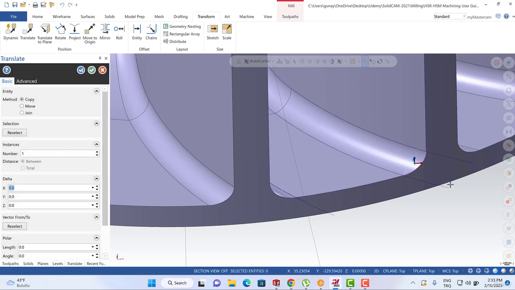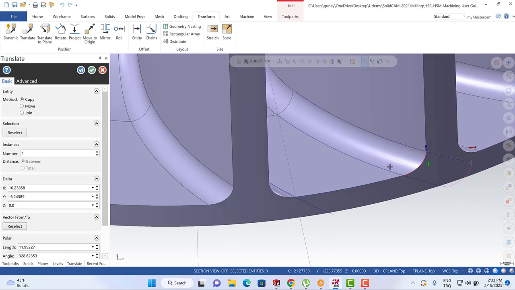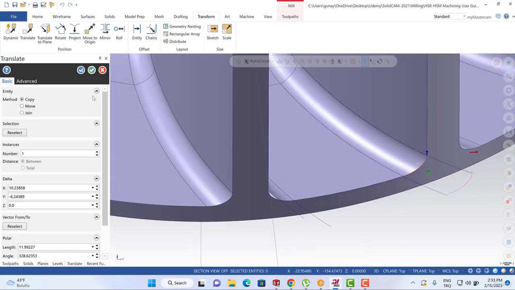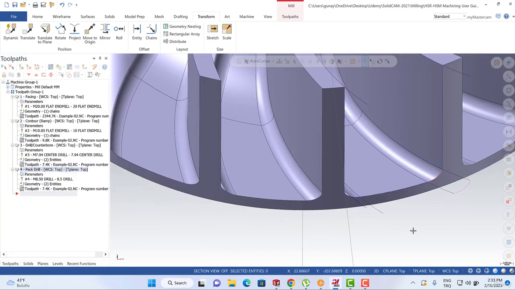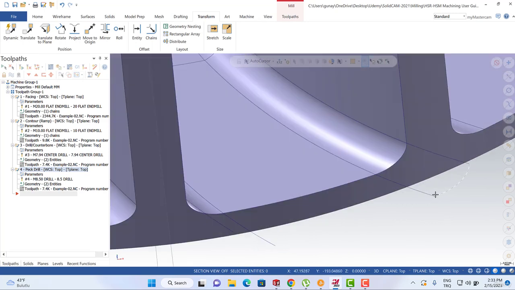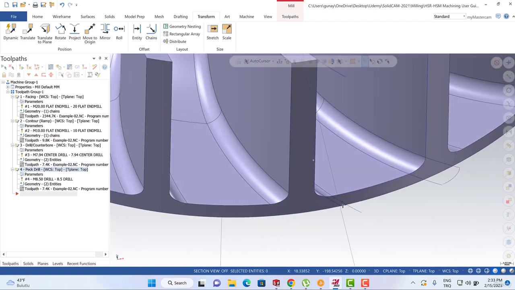We can select this one and hit the enter button, and then we can turn to the vector from the point options. We can start from here to here. Okay, and by using the move options, maybe that's also possible to see the differences here. We can also easily handle that stuff as well.